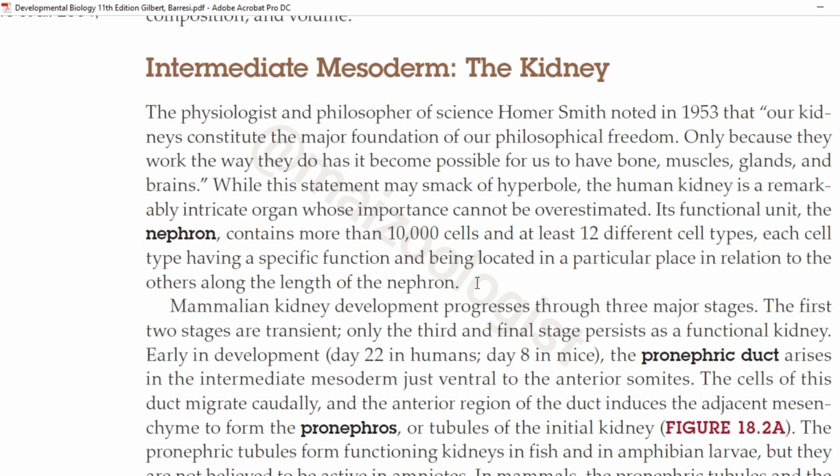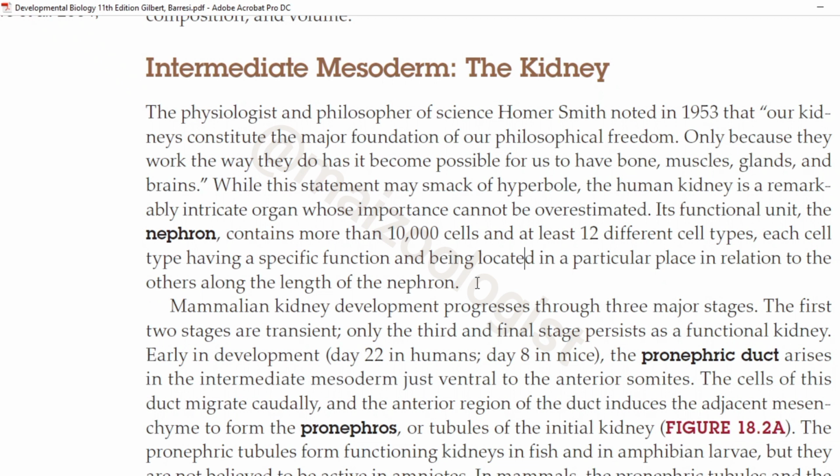So now let's proceed towards the mammalian kidney development. The development of mammalian kidney progresses through three major stages. The first one is pronephros, then there is mesonephros, and then there is metanephros.